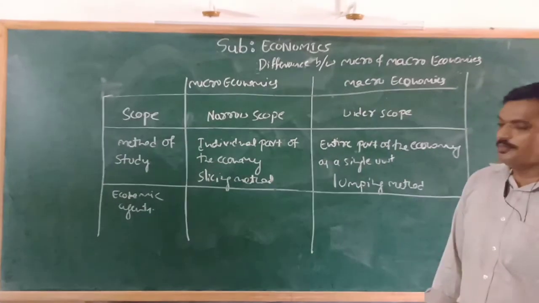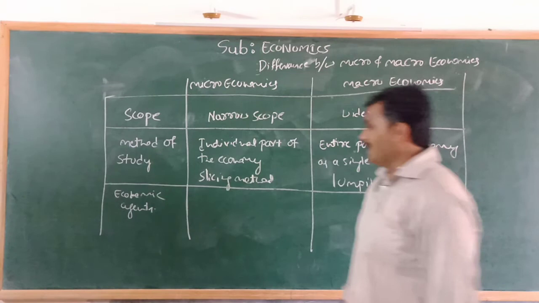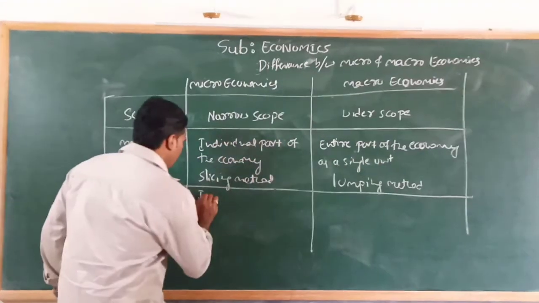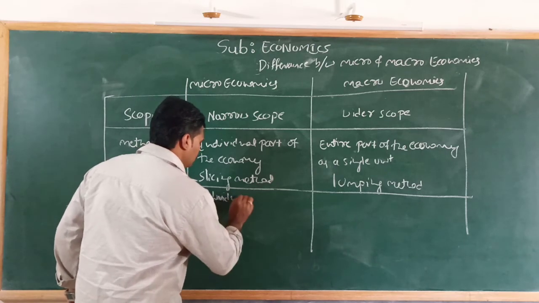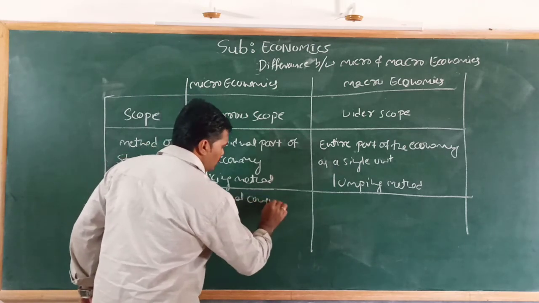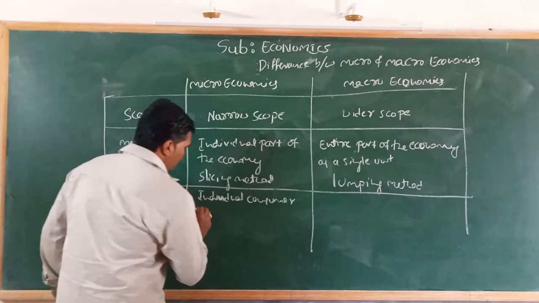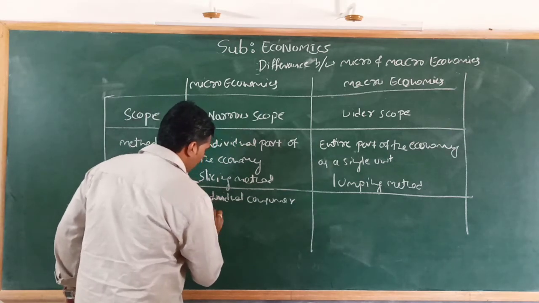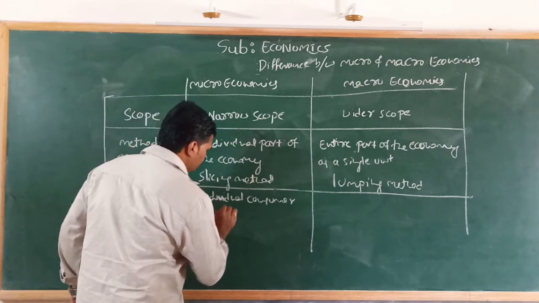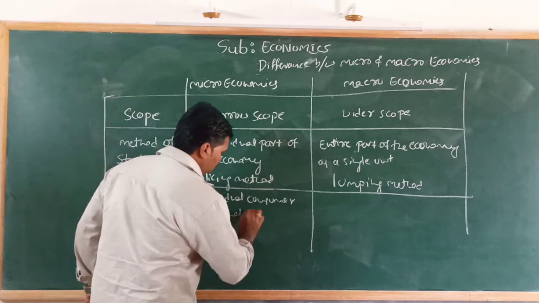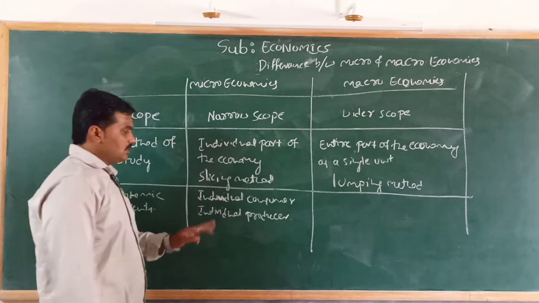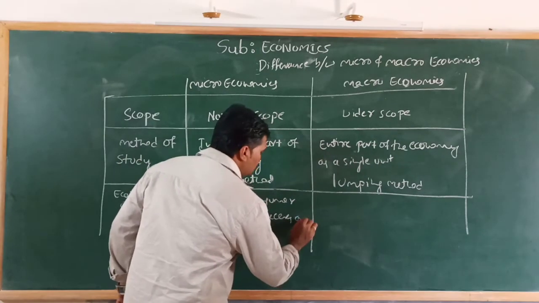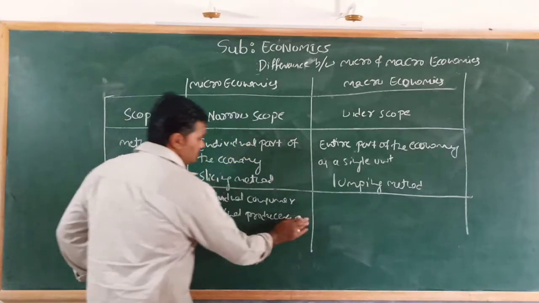Okay, in microeconomics, the individual consumer and individual producer are the decision makers or economic agents.